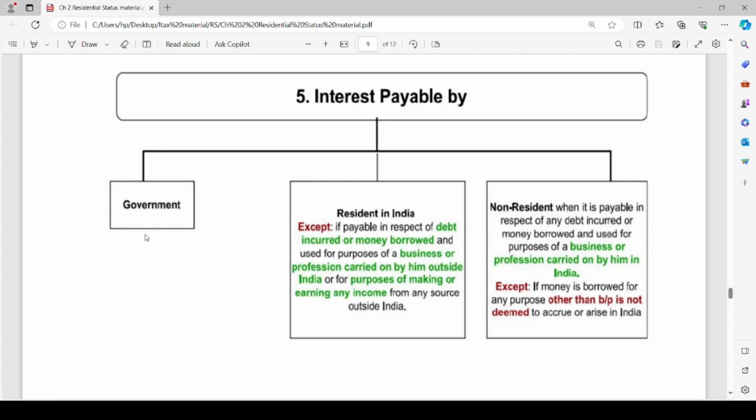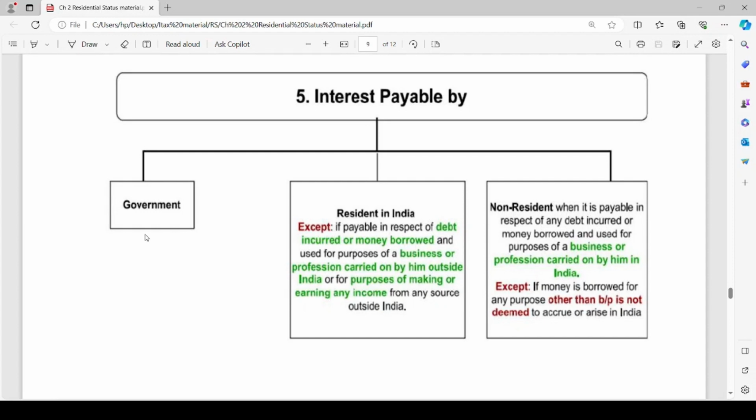it will be taxable. If the business or profession is run outside India, in such a case, the interest amount is not considered to be income accrued or arisen in India.